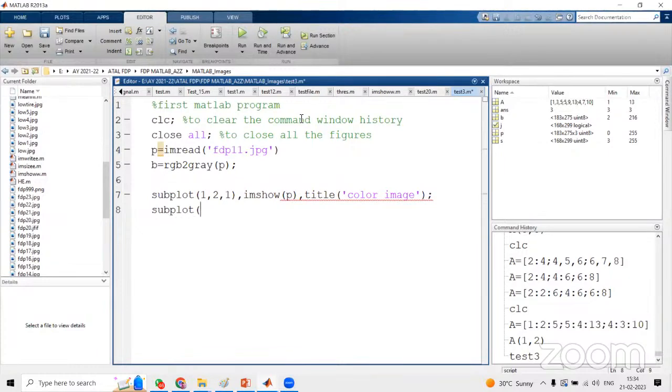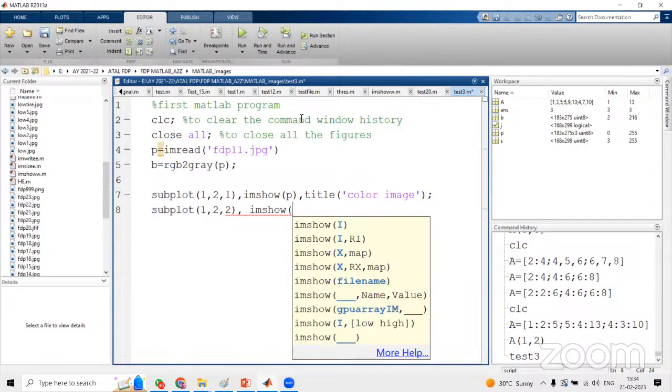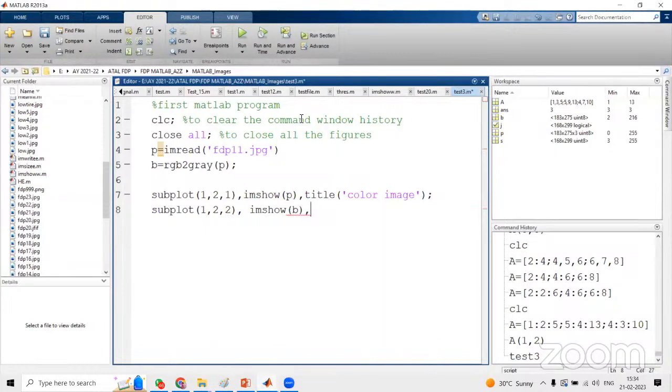Next, subplot. First two parameters are fixed. So what are the first two parameters? 1 comma 2. What is the last parameter? 2. The grayscale image should be displayed in the second position of the figure. So that's why I make it 2, then imshow. What is the variable of the grayscale image? B, and the title should be 'grayscale image'. Always it should be enclosed with single quote, terminated by semicolon.